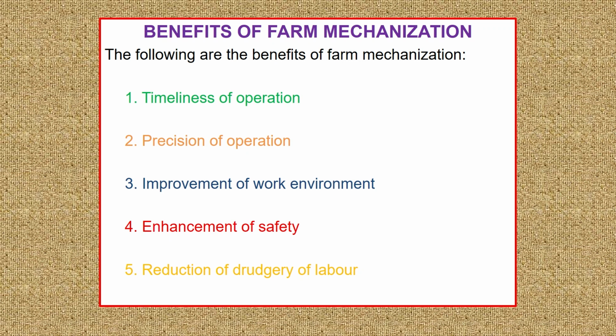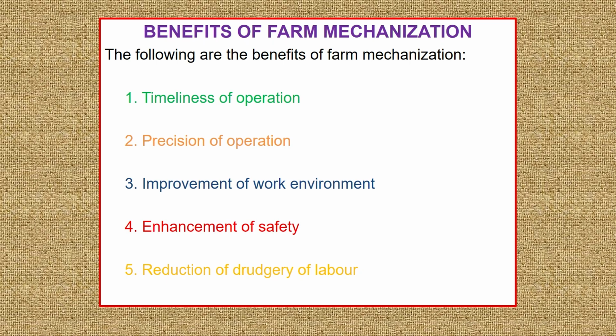The second benefit is precision of operation. How is mechanization precise? If I take sowing as an example, with the help of different types of machines and equipment, we can sow the seed at the right depth in the soil, and we can maintain definite spacing between the seeds or seedlings. We can also sow by maintaining the correct seed rate, and that's how we achieve precision.